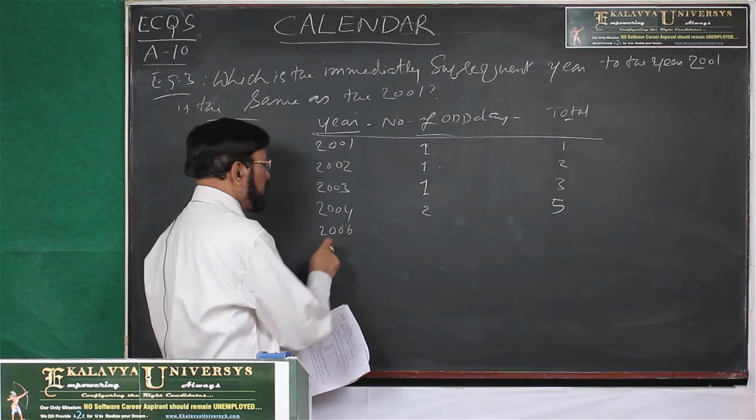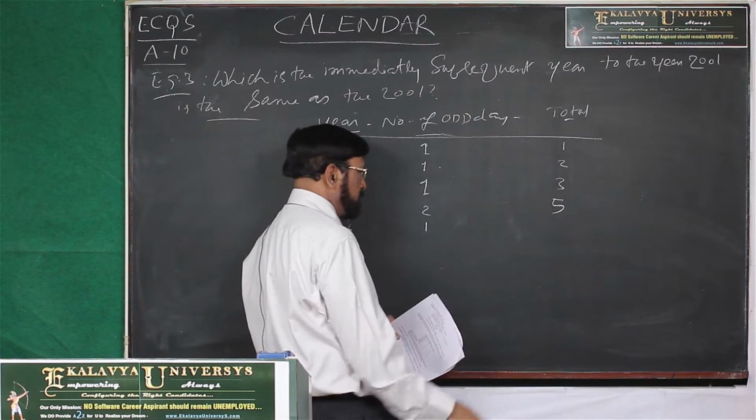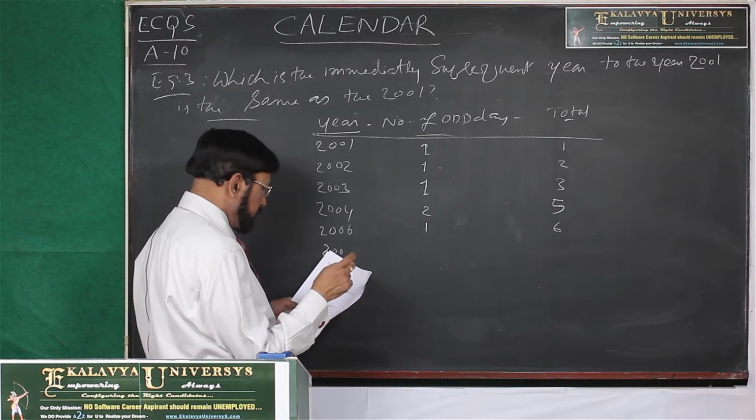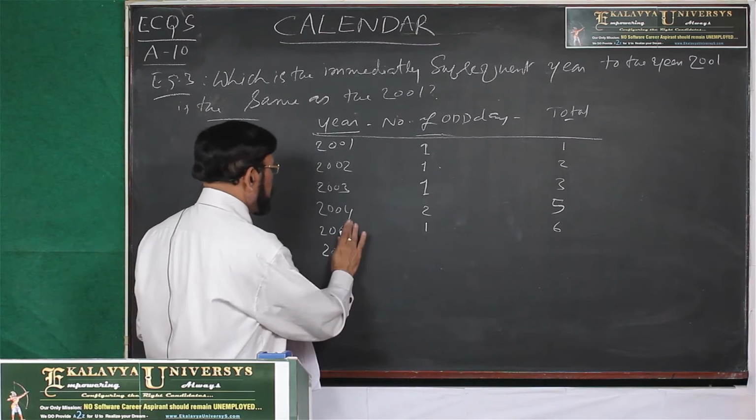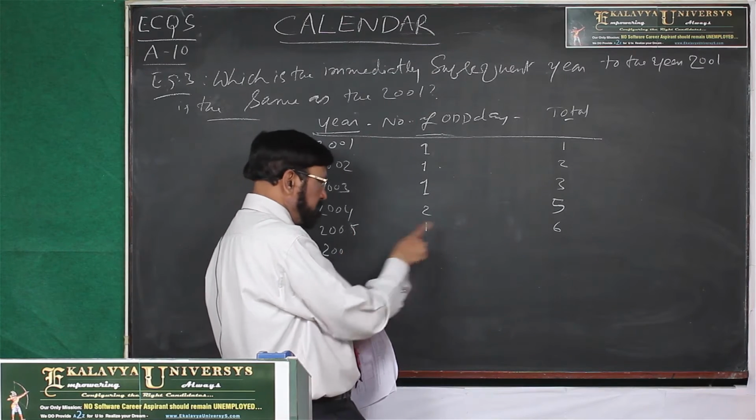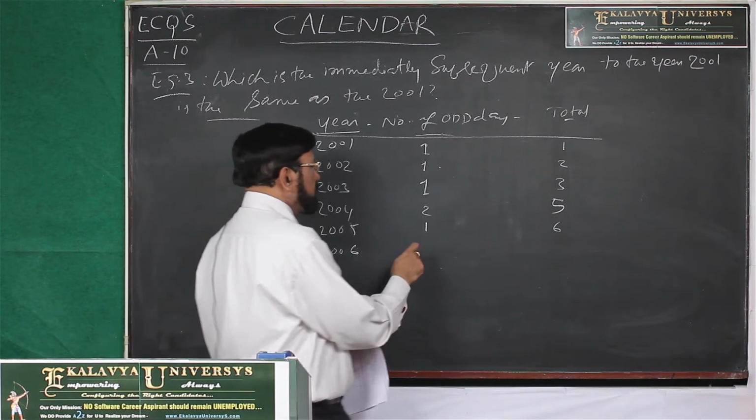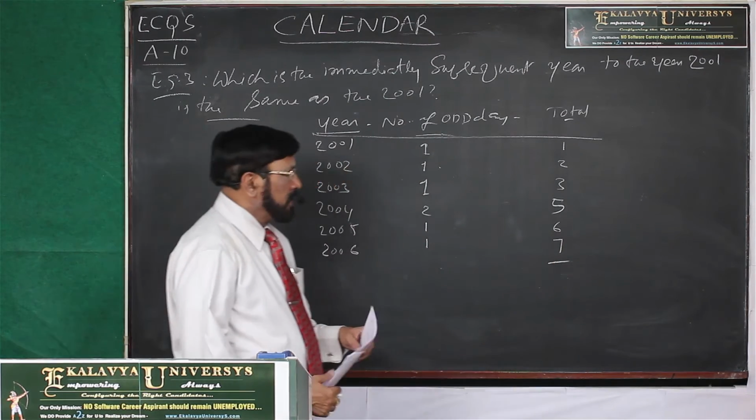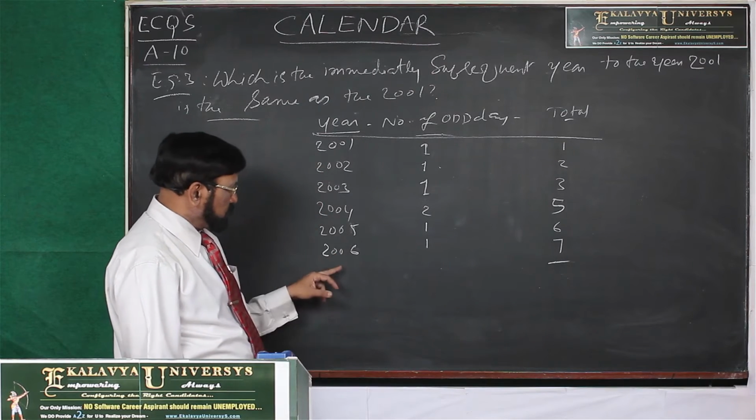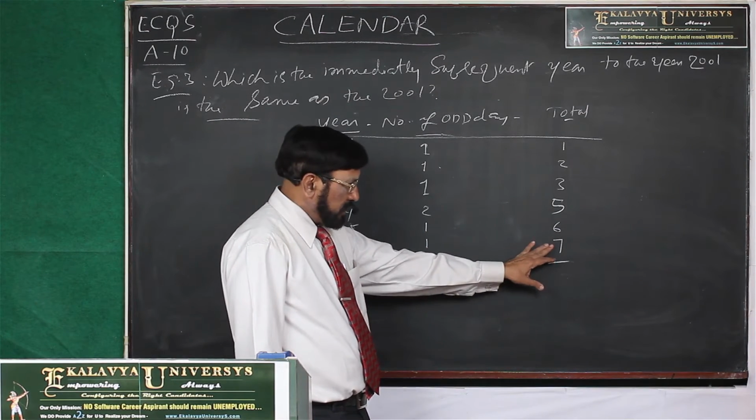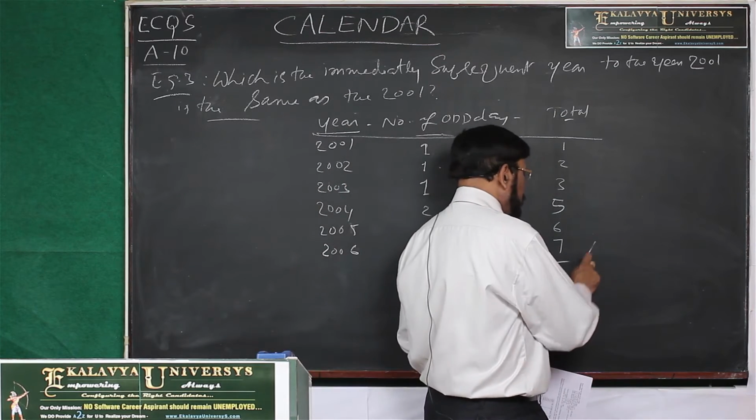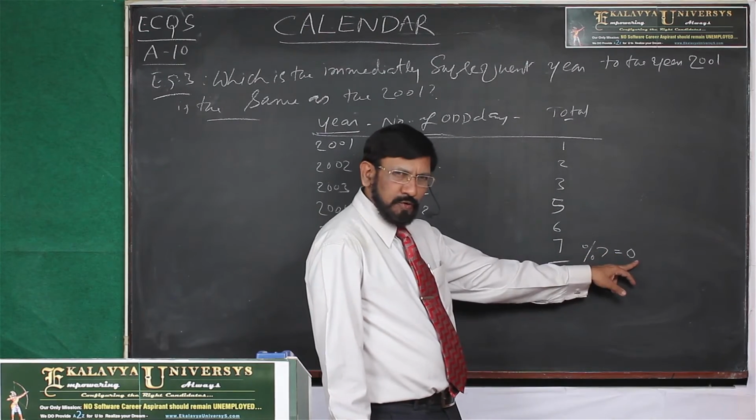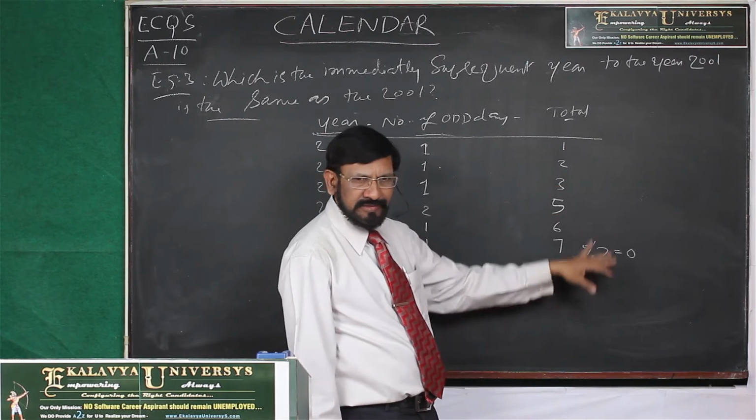2005, a non-leap year, odd days 1. Then it is 6. 2006, a non-leap year, odd days 1, total 7. Now you stop here. From 2001 to 2006, odd days are 7. Then 7 modulus 7 is equal to 0. Until it comes to 0, you have to cumulate like this.